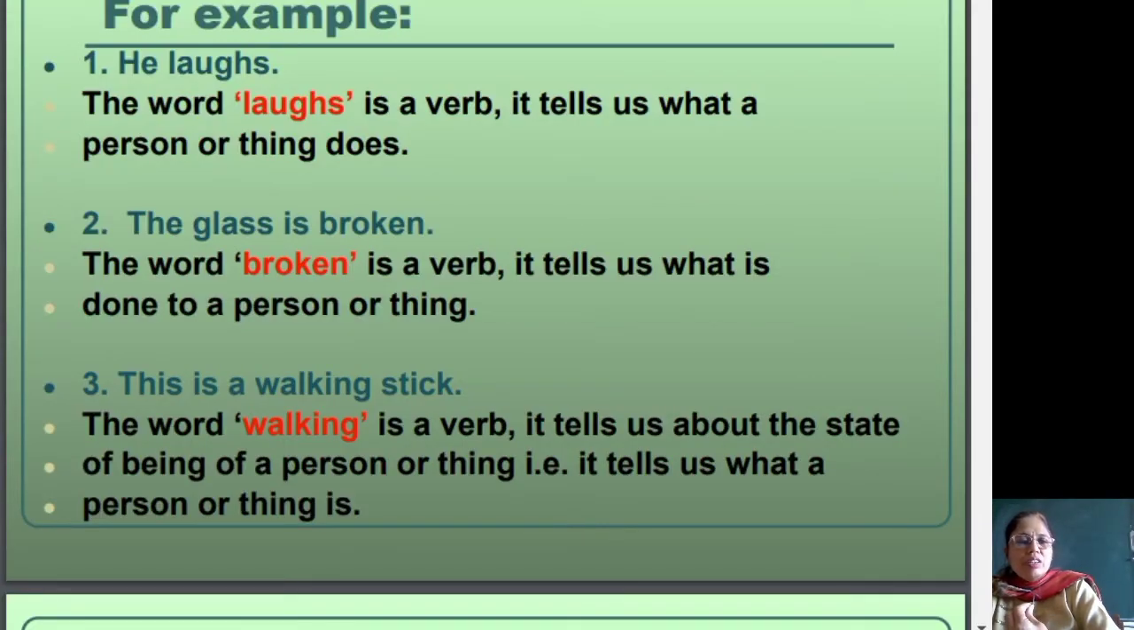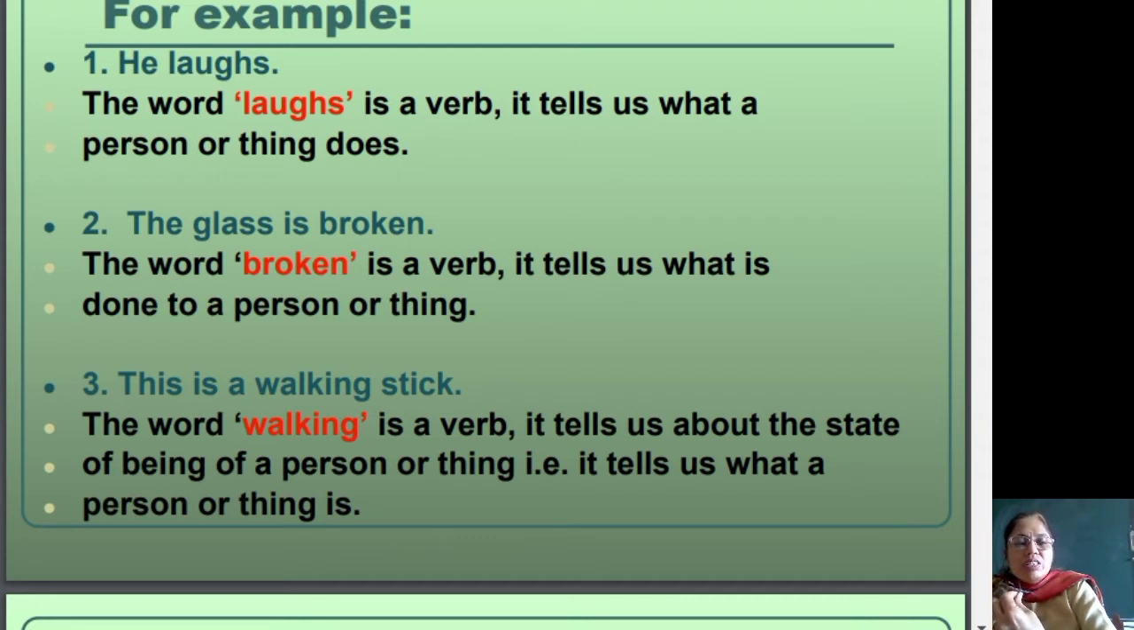The first one, he laughs. Here, the word laugh is a verb, but it tells us what a person or thing does. Second example, the glass is broken. Even though the word broken is a verb, it tells us what is done to a person or thing, or what is the state of that thing.